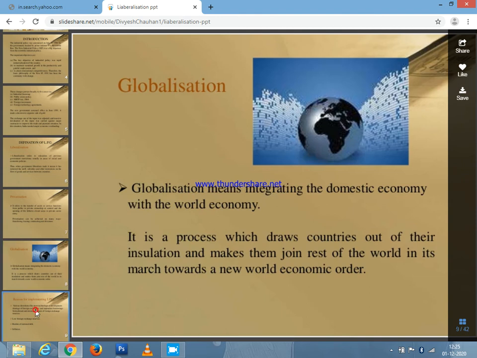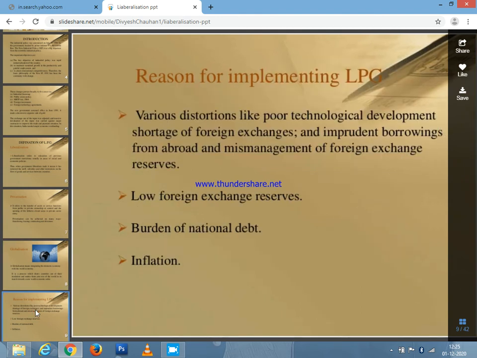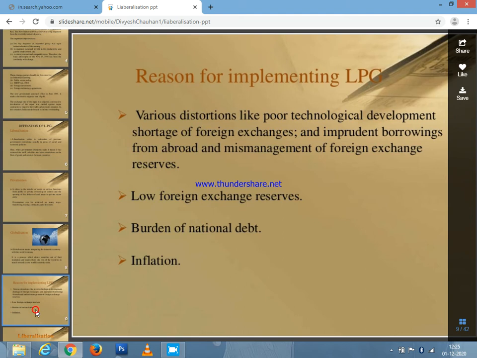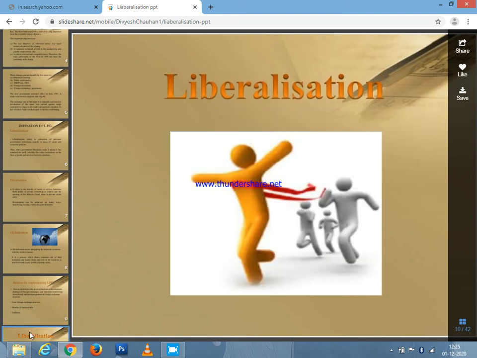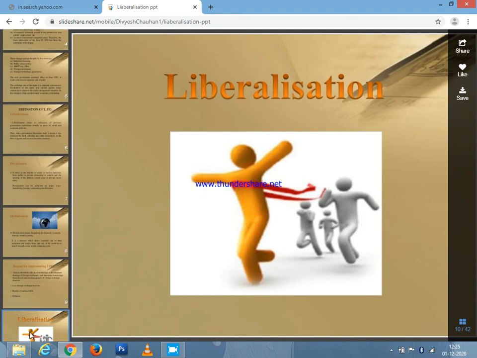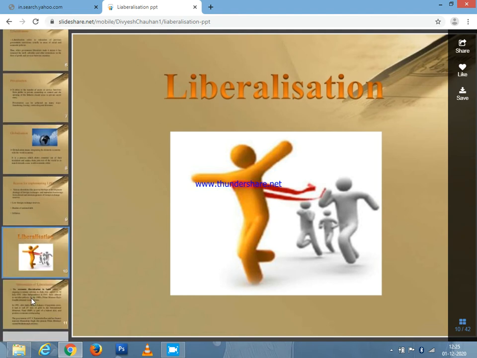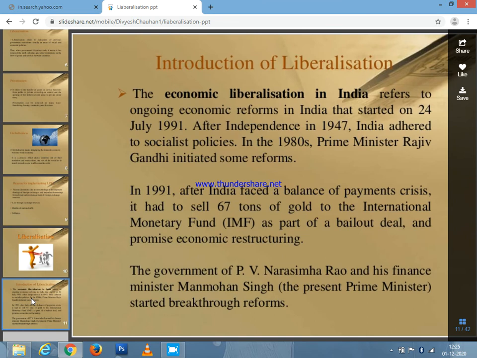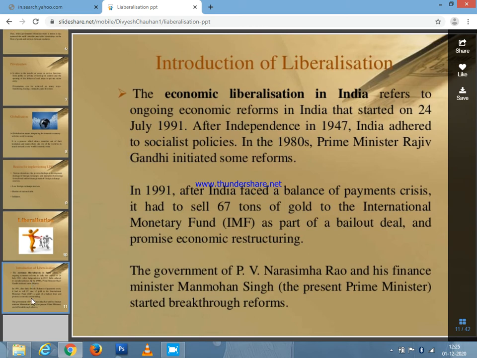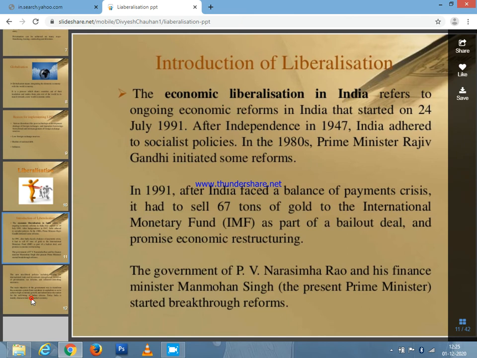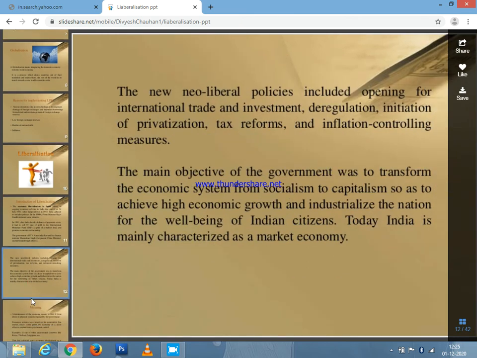Then when we talk about the major reasons, the major things we have to see in this particular topic is economic liberalization in India. I am talking only about India, but based upon your country it will change. A lot of things have been changed in India by the political department people.